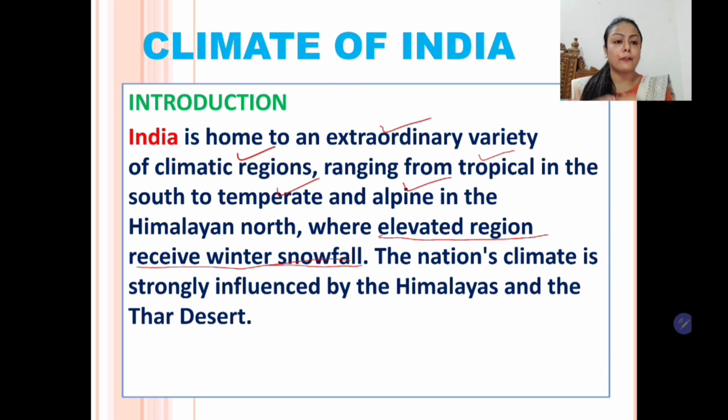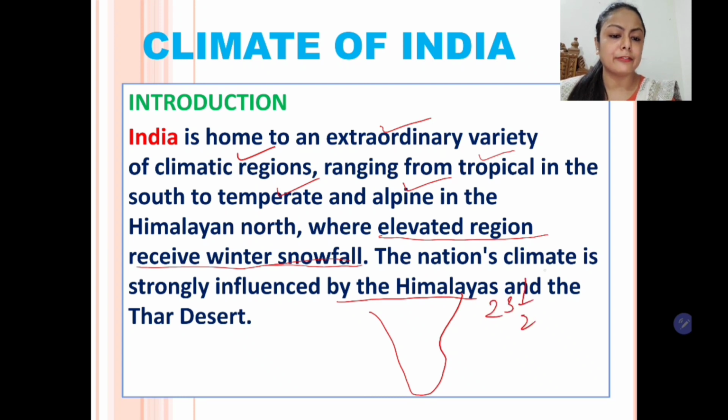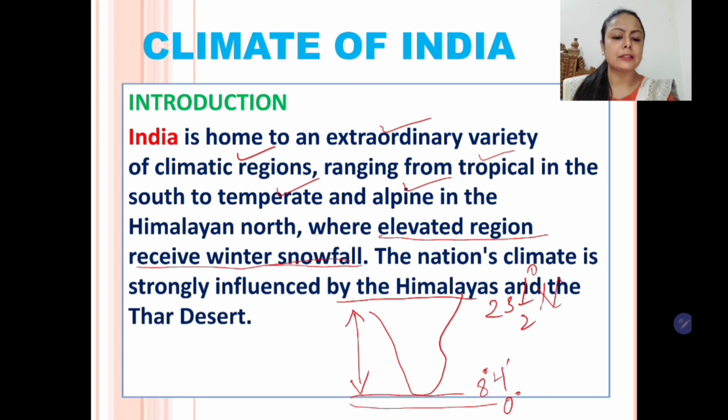If we see the map of India, then we will find that the Tropic of Cancer is passing from the middle of the subcontinent. So Tropic of Cancer, 23.5 degree north, is passing from the middle of the subcontinent. This means almost from the center of the country. So the southern portion of India is very close to the equator. So you know, 8 degree 4 minute north latitude passes from the southernmost tip of India. This means India is very close to 0 degree equator.